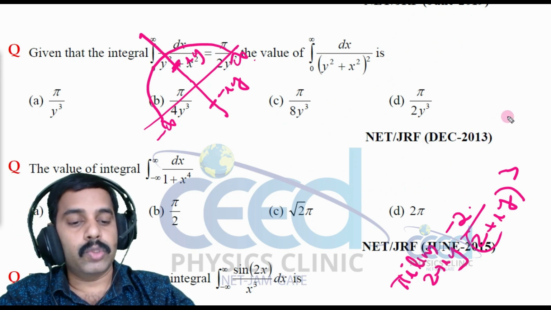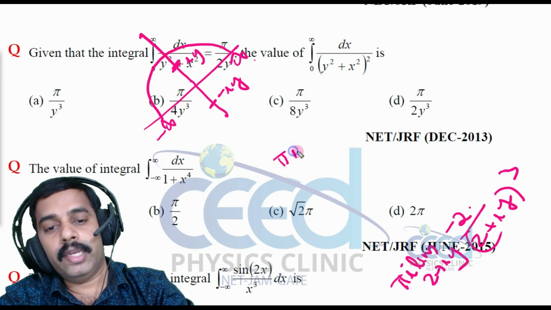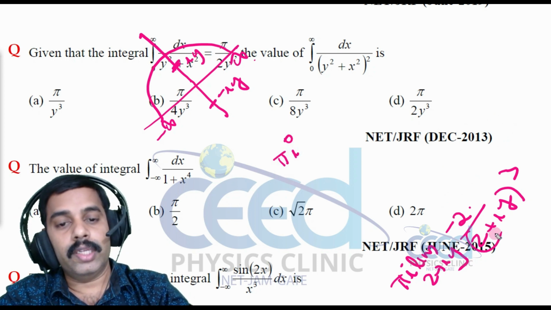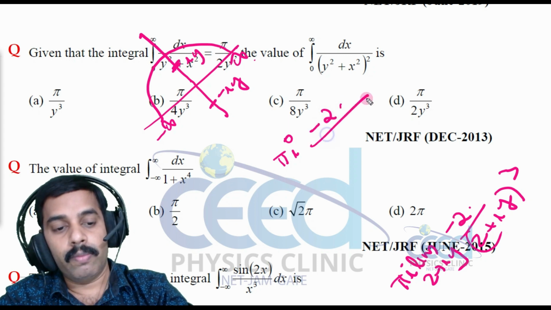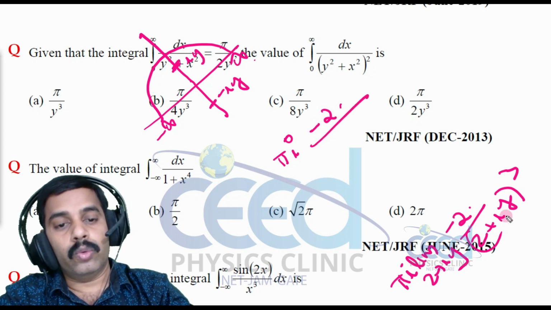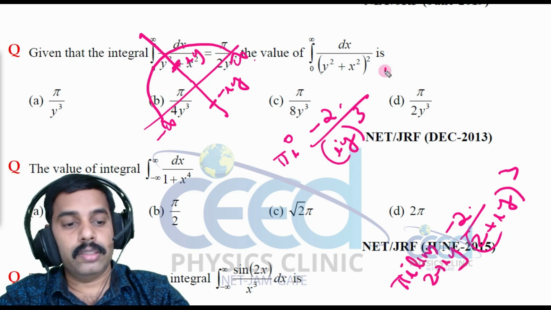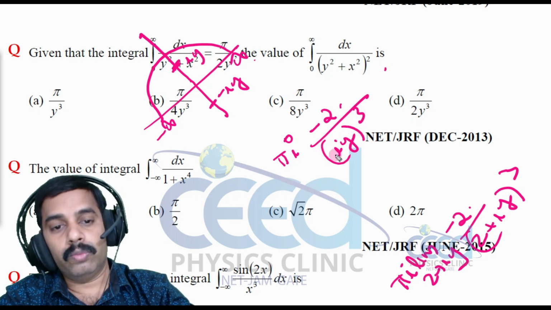Now when I substitute the limit, that is z is equal to iy, that is minus 2 divided by (iy) whole cube, right?